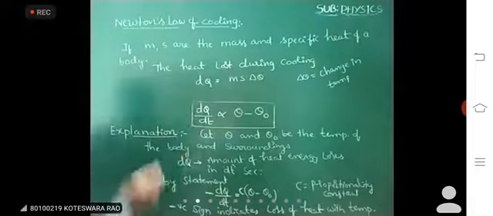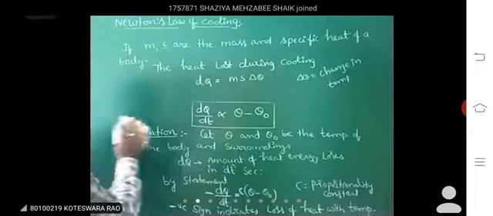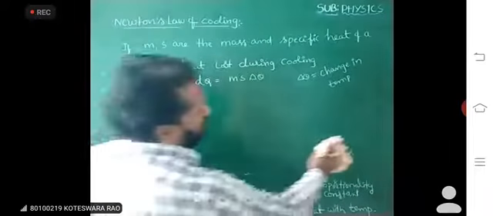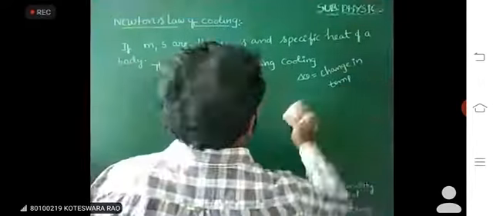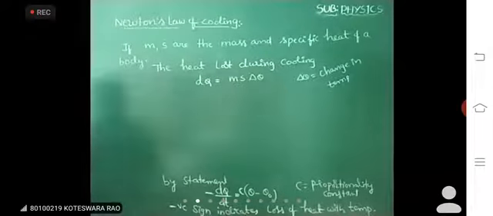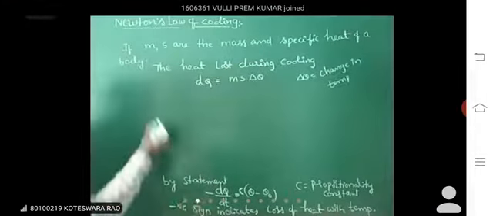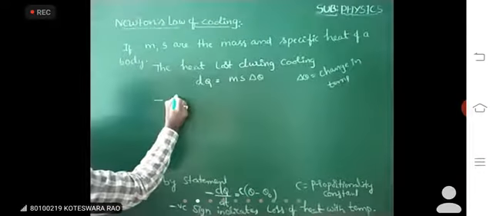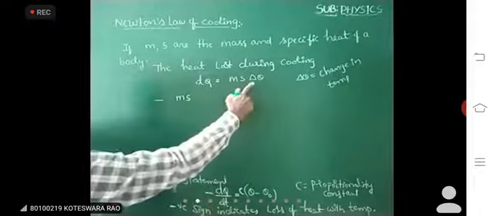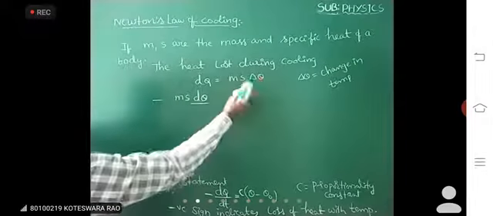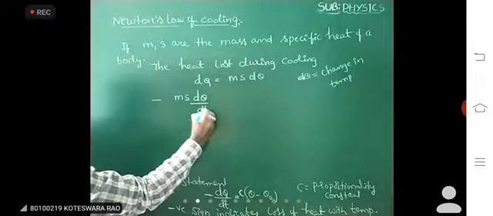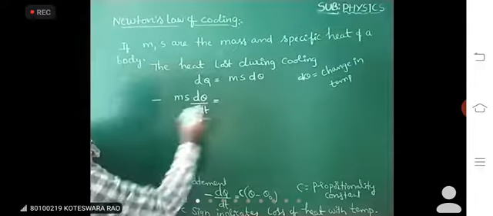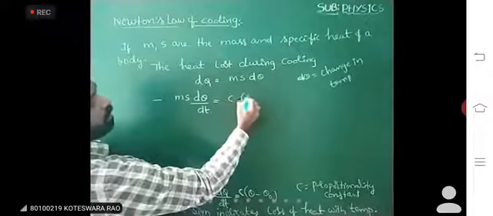Here substituting this value. From this equation, dQ means ms delta theta or d theta, whatever may be. d theta means change in temperature. d theta by dt is equal to C into theta minus theta naught.